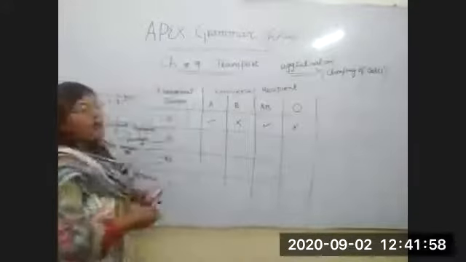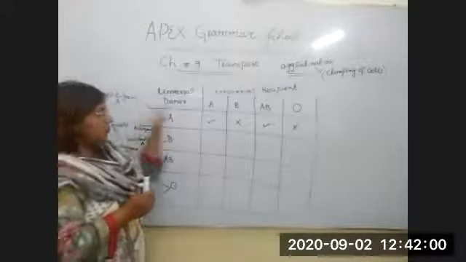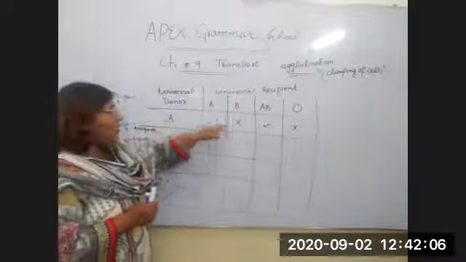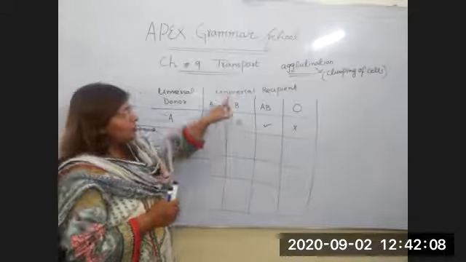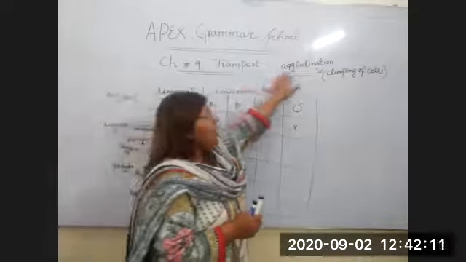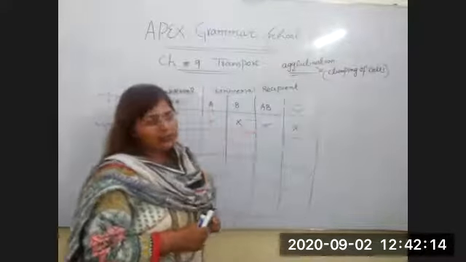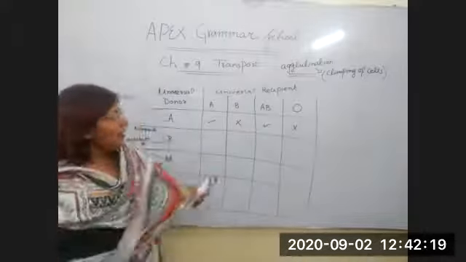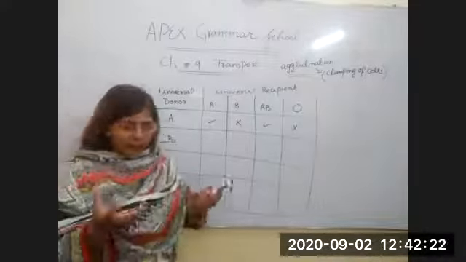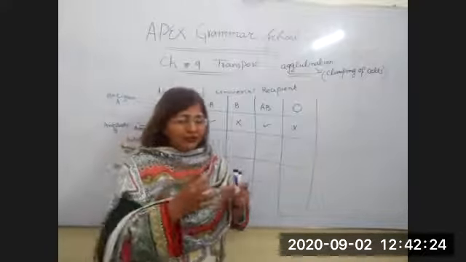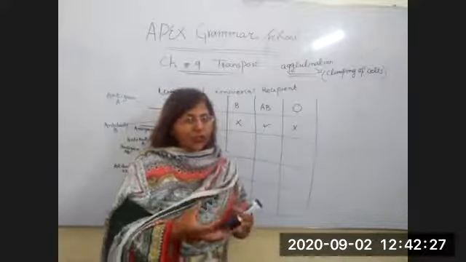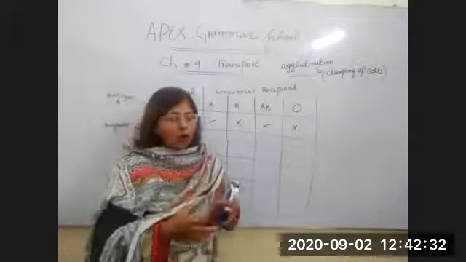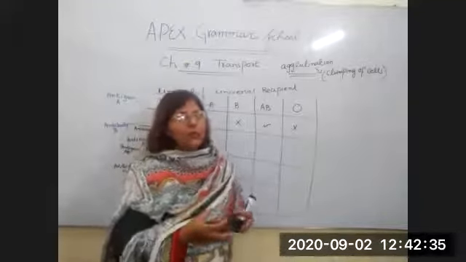If wrong blood is transfused, if we transfuse blood group A to blood group B and O, agglutination will happen, and its meaning is clumping of cells. Clumping of cells means that when this blood mixes with blood group B or O, clusters of blood cells will form, they will make bunches in the blood, and because of that the blood cannot pass into the small arteries, veins and capillaries.